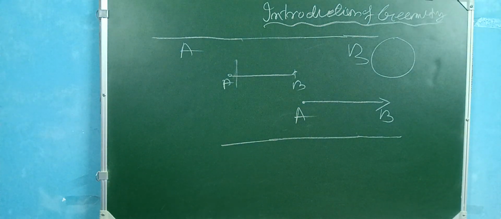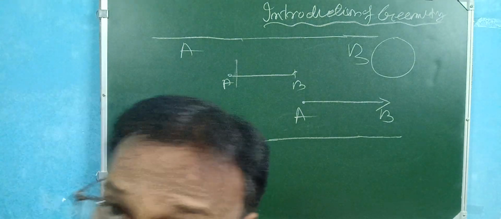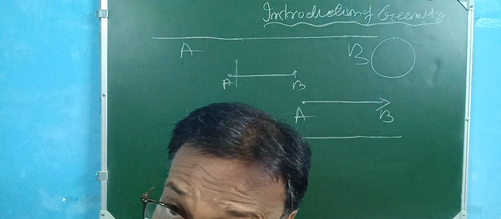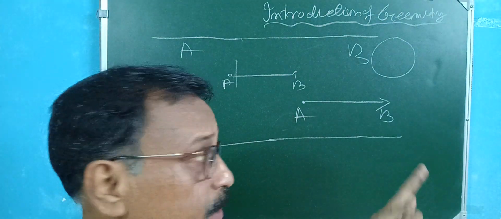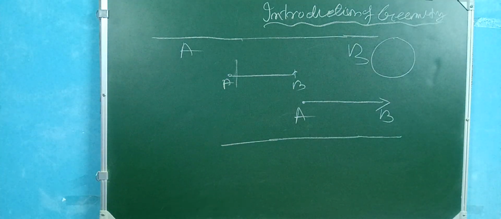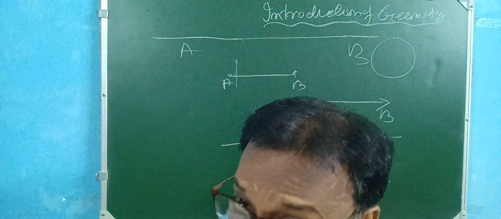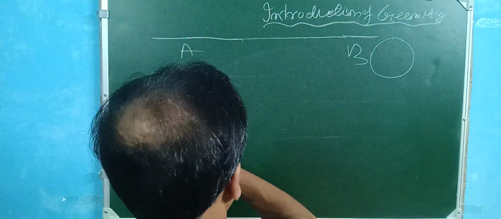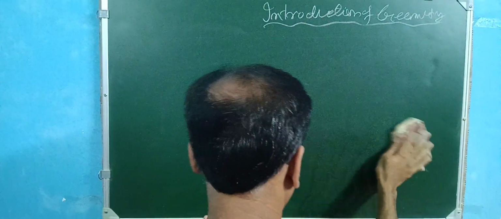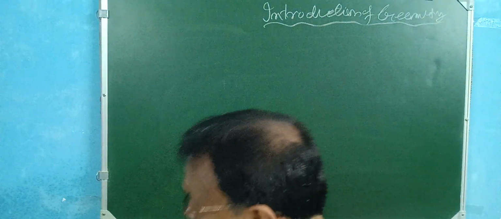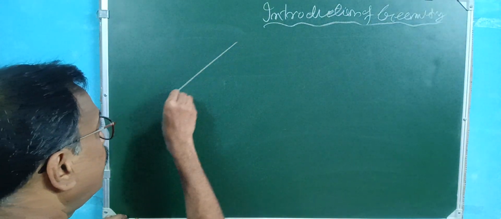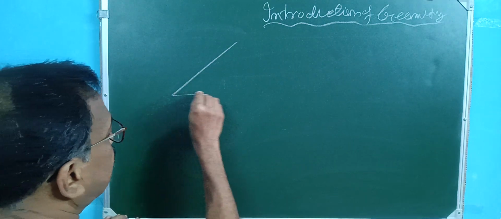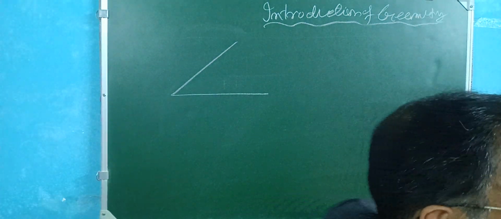So first, a line has both sides that you can extend. But in case of a ray, you extend only one way, the arrow position. Okay, that's clear. A ray also has no definite length. Now, from there, the first structure of the line. If this is A and this is B, first a shape is developed. The angle is developed from there.